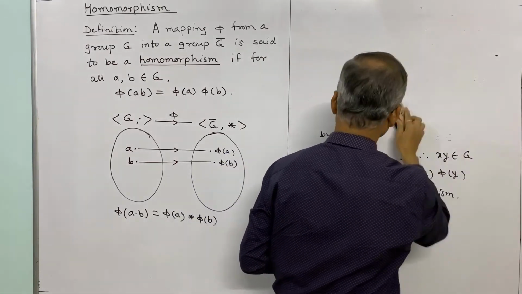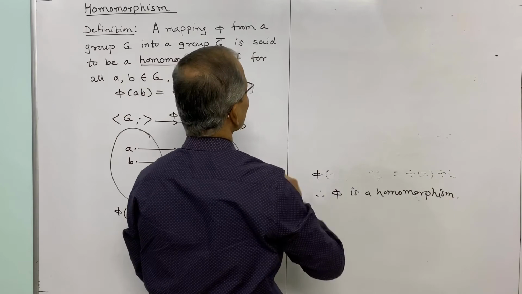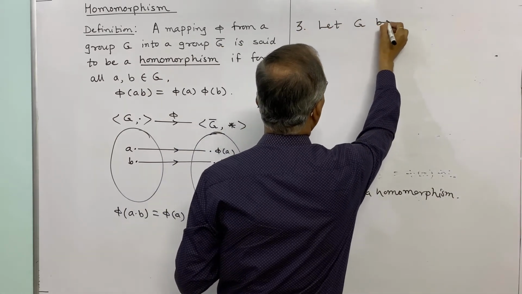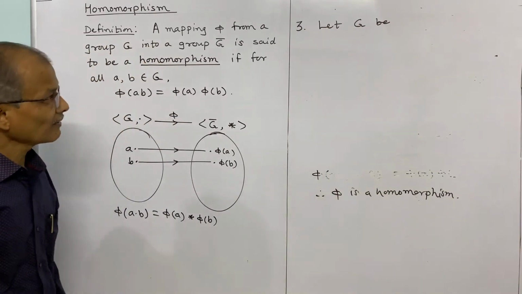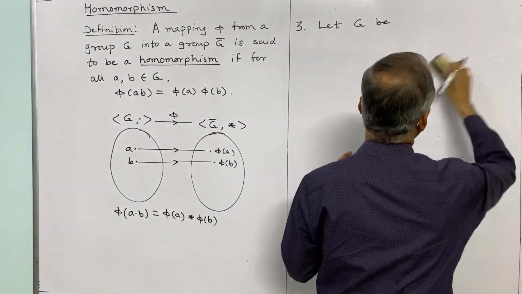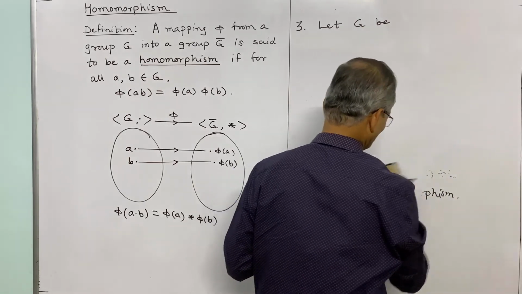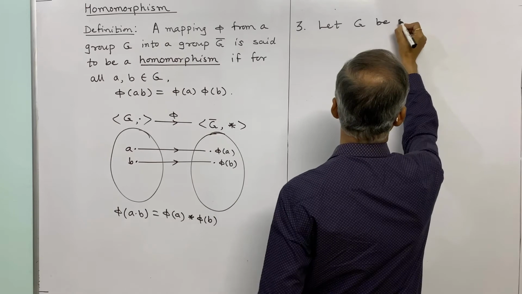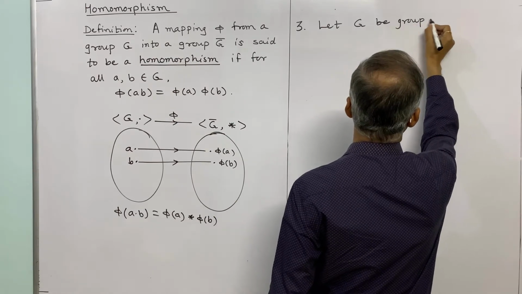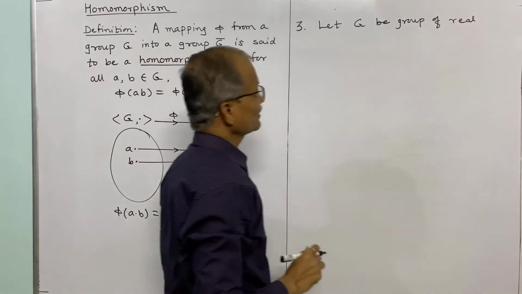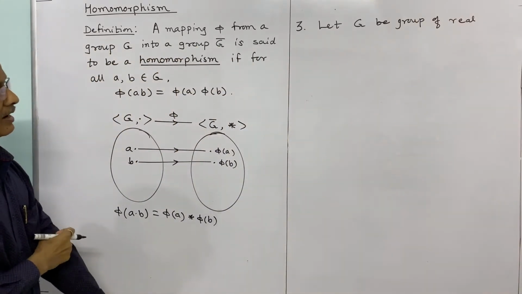Let G be the group of real numbers with addition.